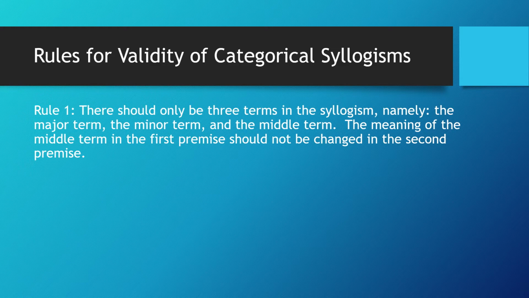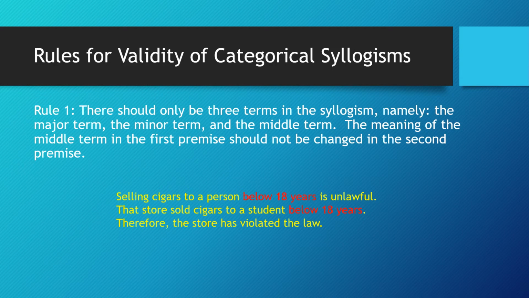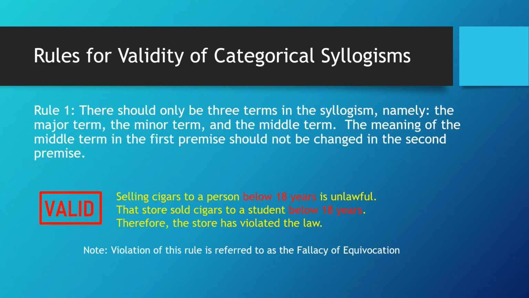For example, selling cigars to a person below 18 years is unlawful. That store sold cigars to a student below 18 years. Therefore, the store has violated the law. This syllogism is valid since the term below 18 years was used in the same sense in both premises. Note that a violation of this rule is referred to as the fallacy of equivocation.